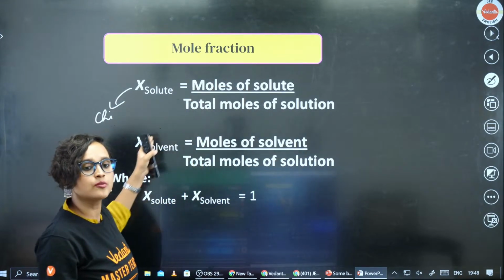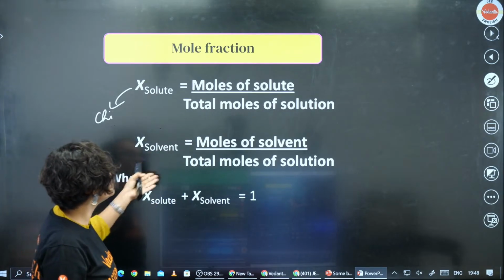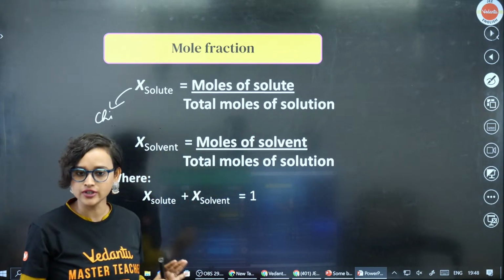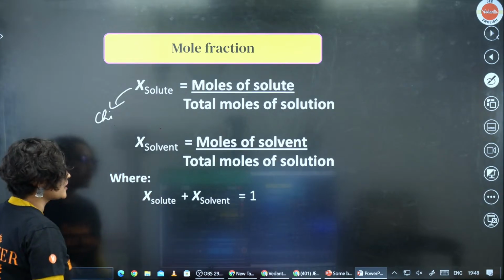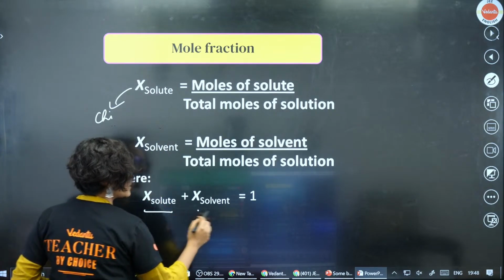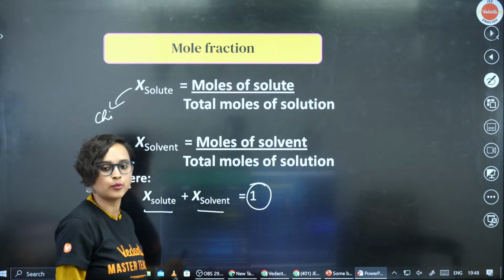Now when we come to chi of solvent, what will you do? Moles of solvent divided by total moles of solution. And because it is a fraction, chi of solute plus chi of solvent is supposed to be 1. This is very important.